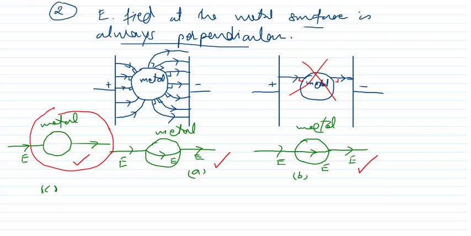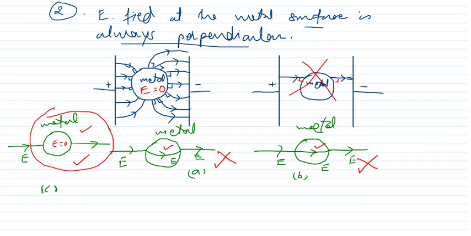This one is right. These are wrong. Here in both the diagrams I have drawn the electric field inside the metal, but I have discussed in the first one that electric field inside the metal is always 0, but here it is non-zero. These two diagrams are wrong and this diagram is correct because here electric field is 0.